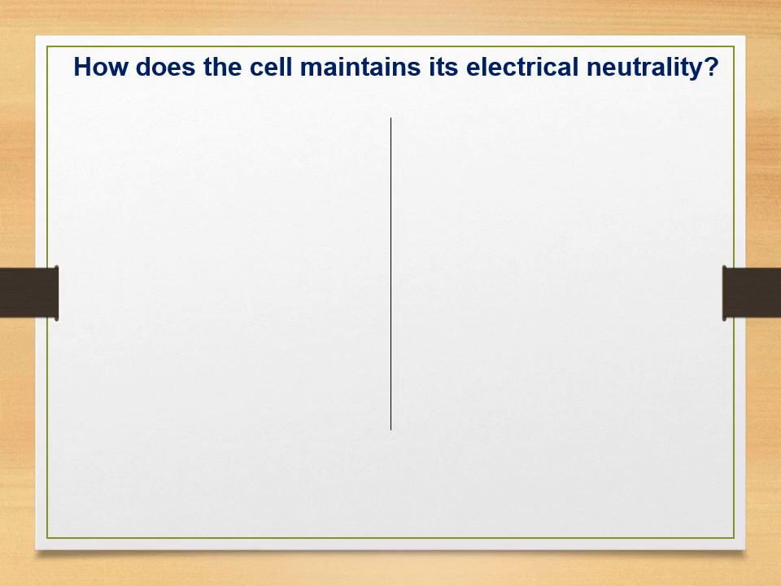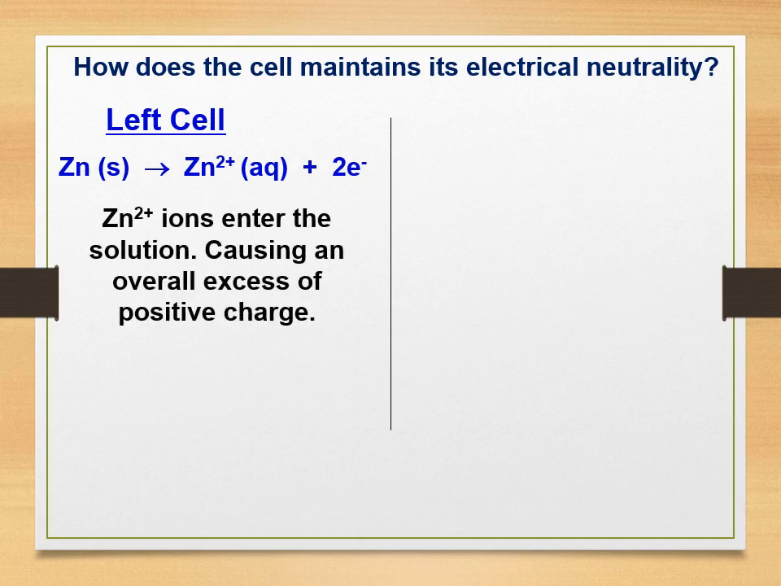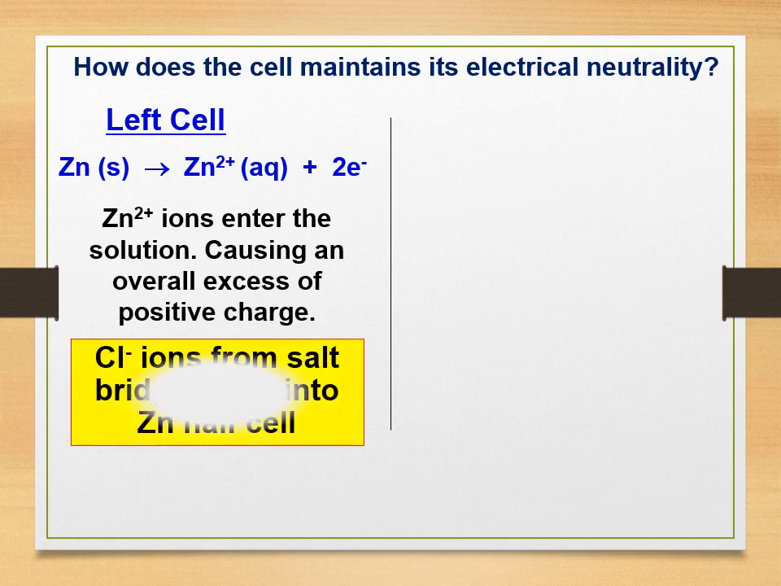How does the cell maintain its electrical neutrality? Let's look at the left cell. What happened is zinc solid releases electrons, and Zn2+ ions produced will enter the solution. It will cause an overall excess of positive charge. If we have a salt bridge, Cl- from the salt bridge will move into the zinc half cell beaker, and the neutrality is balanced.